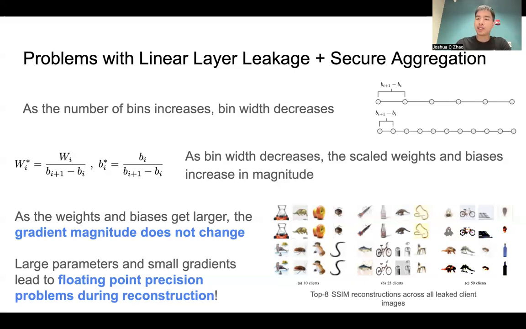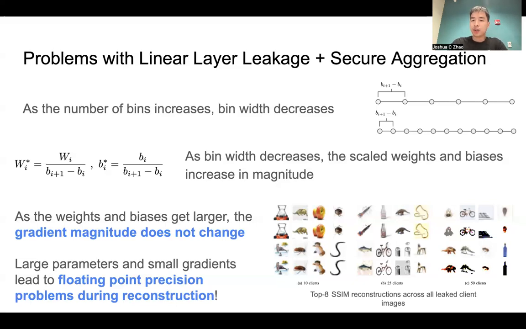And as these weights and biases get larger, the gradient magnitude really does not change too much. As a result, adding very small gradients to a very large parameter results in floating point precision problems during reconstruction, because we want to recover the gradients, but since they're so small compared to the parameters, a lot of the information is lost. This is a very fundamental problem that prevents any sort of real scalability for linear layer leakage.